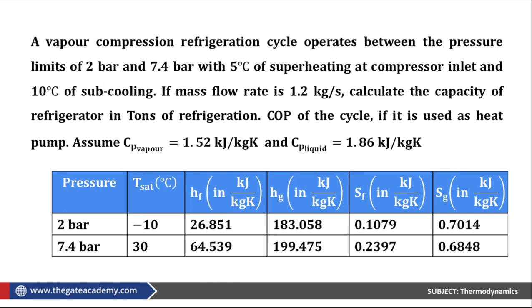This is the COP, and this will come as 7.37.